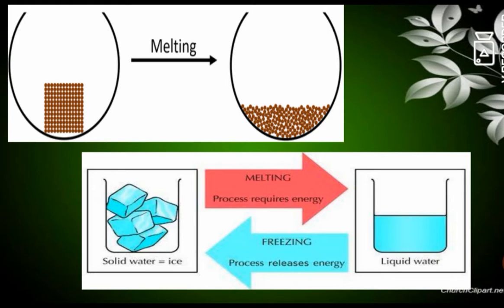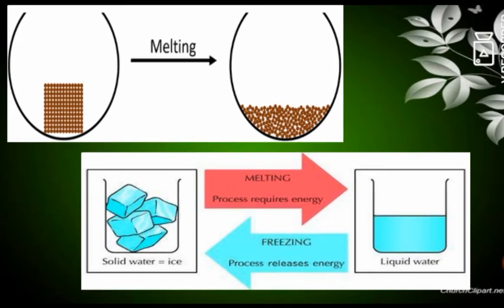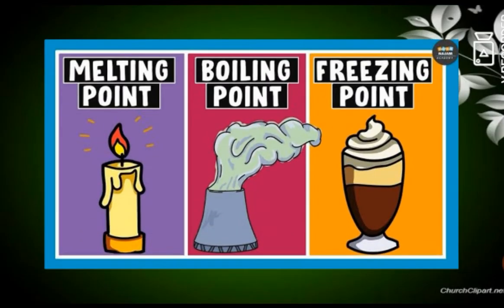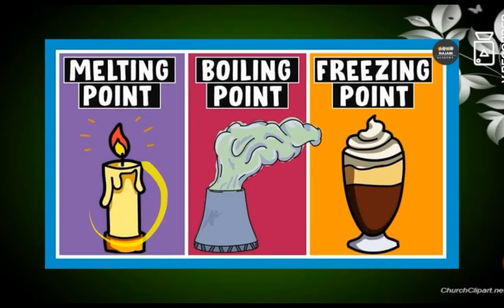When a solid is converted to liquid, the process is said to be melting, and the temperature at which a solid melts is called the melting point. Here you can see the melting point, boiling point and freezing point. Melting point means a solid is converted into liquid. Here you can see the candle, where solid is converted into liquid wax.